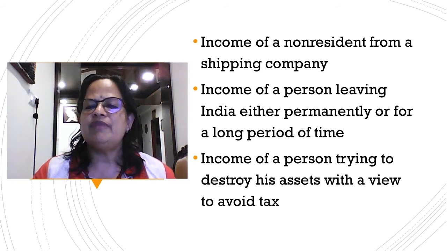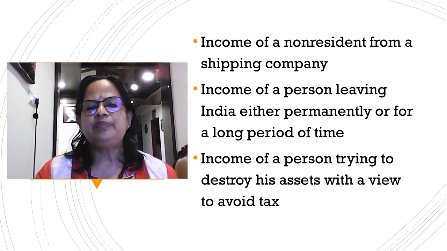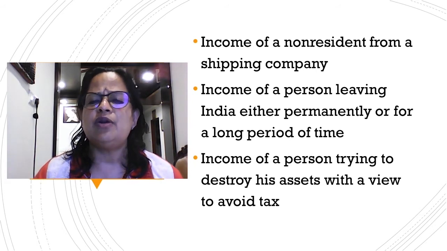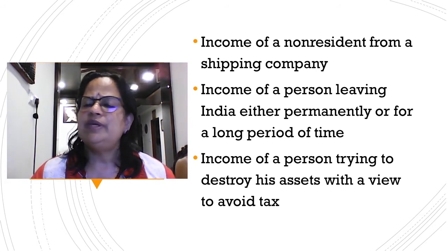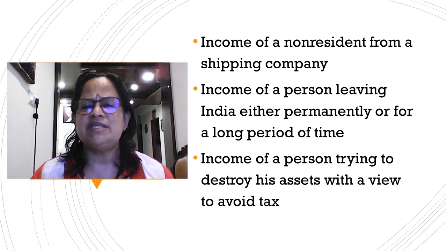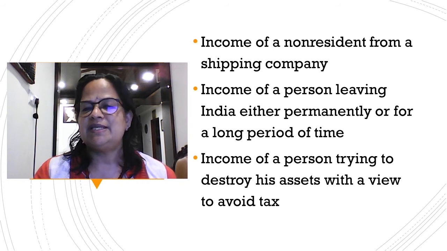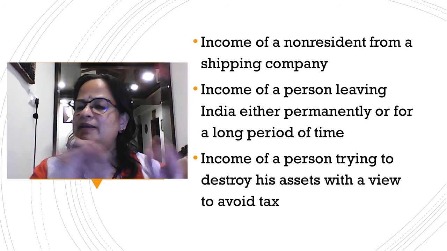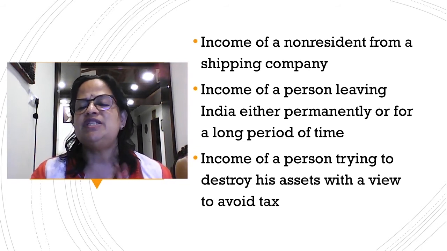Next is income of a person trying to destroy his assets with a view to avoid tax. For example, in the case of a person who is a drunkard or a psychiatrist, or has a feeling that his children are not looking after him, he is completely disappointed, or his business has become a big failure. In the case of Anil Ambani, he has declared himself bankrupt. I was reading newspaper reports saying that, but he has a lot of buildings. He lives in a palatial bungalow in Mumbai. If they sell that property, the income tax department can collect whatever is due to them.